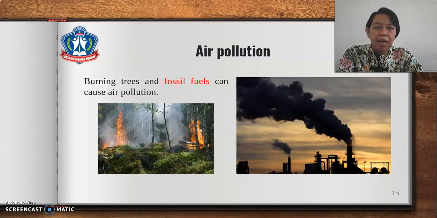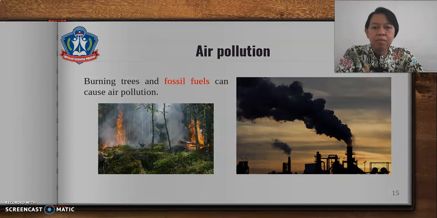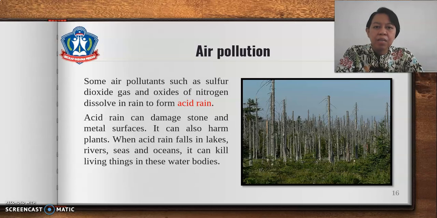So let's now learn about air pollution. Burning trees and fossil fuels can cause air pollution. Some air pollutants such as sulfur dioxide gas and oxides of nitrogen dissolve in rain to form acid rain. Acid rain can damage stone and metal surfaces. It can also harm plants. When acid rain falls in lakes, rivers, seas, and oceans, it can kill living things in these water bodies. This picture shows the effect of acid rain on trees.